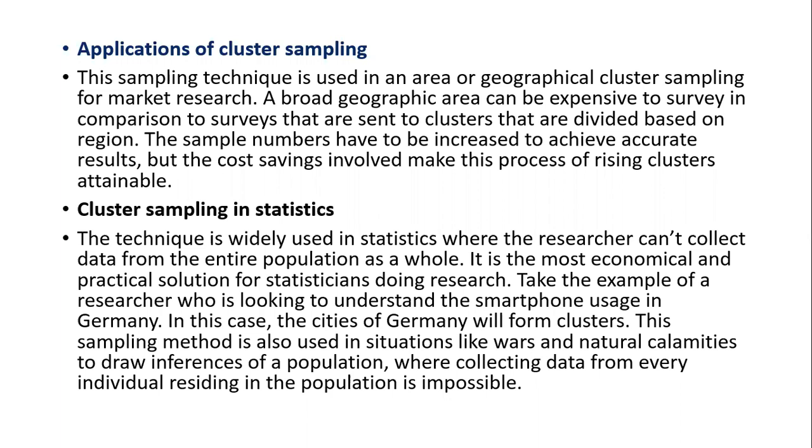This sampling method is also used in situations like wars and natural calamities to draw inference of the population, where collecting data from every individual residing in the population is impossible. So you make a cluster, go there, take a sample from a few, and then you can find out the study.